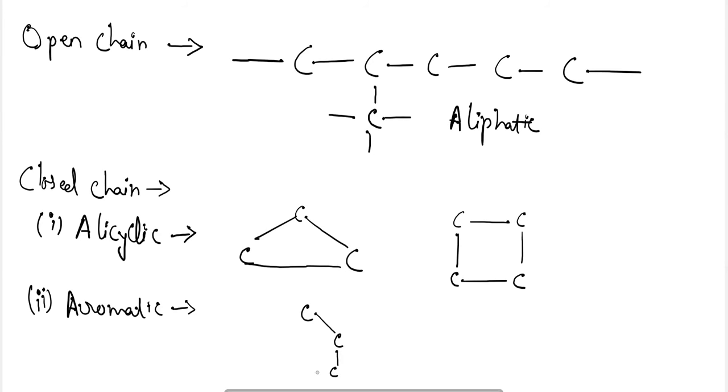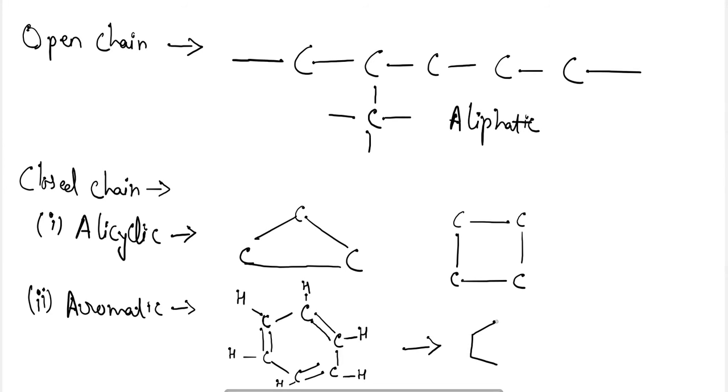A 6 carbon compound where each carbon atom contains one hydrogen, and the double bonds are present on alternate carbon atoms.